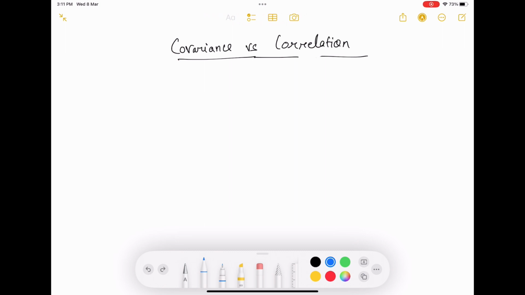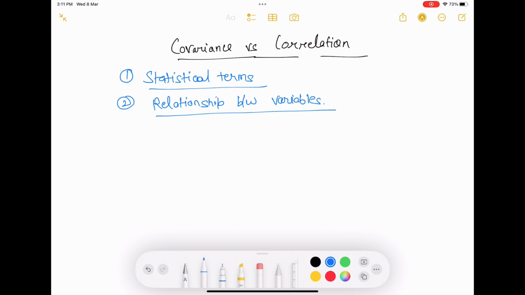So first, understand covariance and correlation. Both are statistical terms. Both help in defining the relationship between variables. Now when I say variables, I mean only two variables. There are other statistical terms which help in defining the relationship between multiple variables, but here we have x and y kind of relationships. Now let's understand how covariance can help and how correlation can help at certain places.